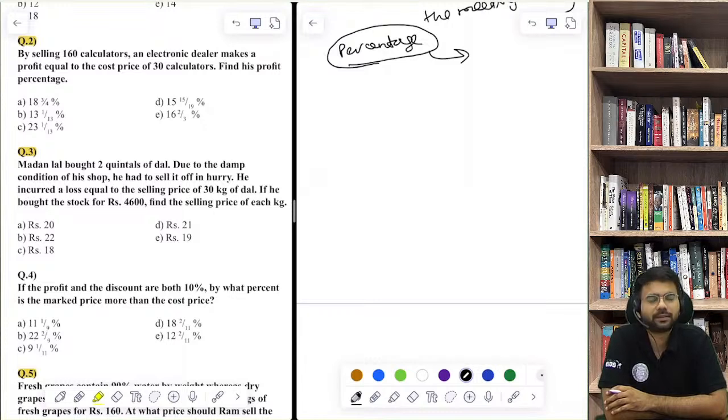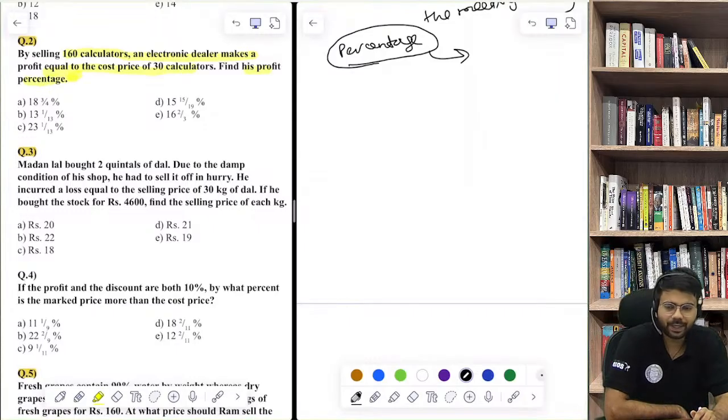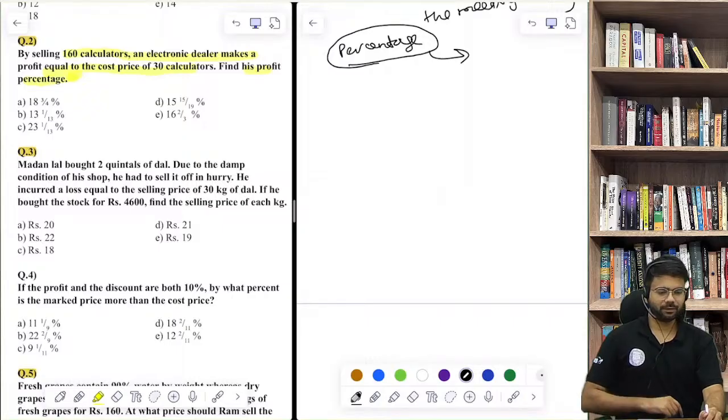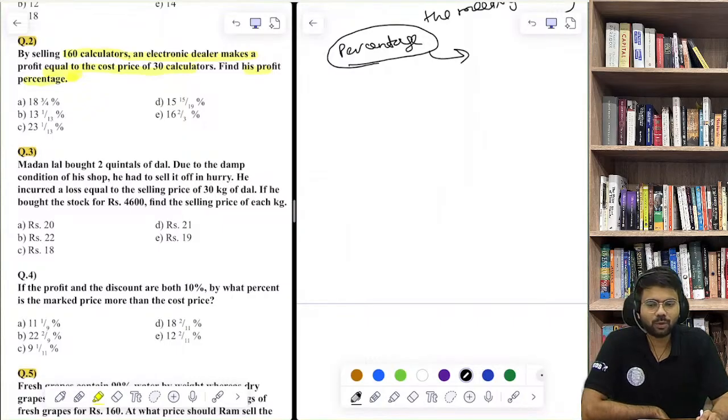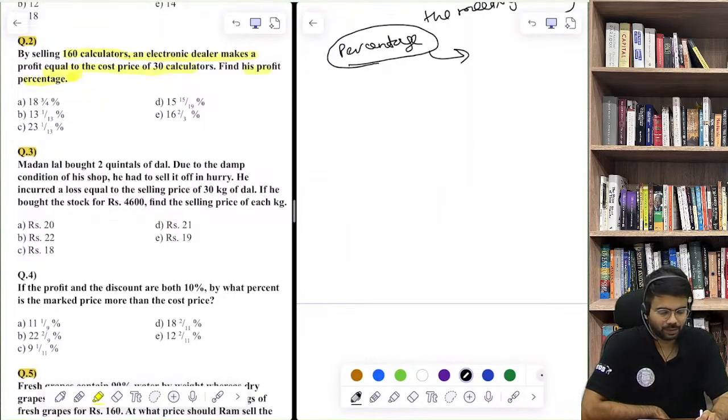Okay, starting with the second question, by selling 160 calculators an electronic dealer makes a profit equal to the cost of 30 calculators, find the profit percentage. जल्दी से बता देंगे, find the profit percentage. We will do tomorrow DI, so tomorrow's class is only for DI, exclusively for DI, सिर्फ DI ही करने वाले हैं हम, ठीक है, because DI has the good weightage, so it demands a separate session.